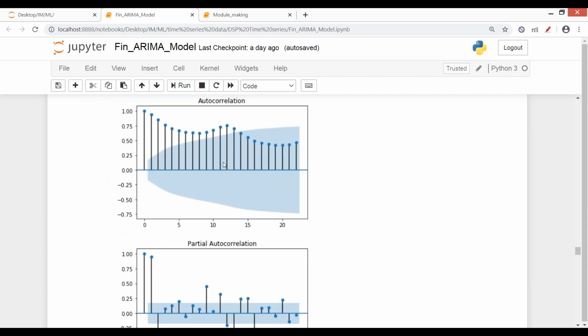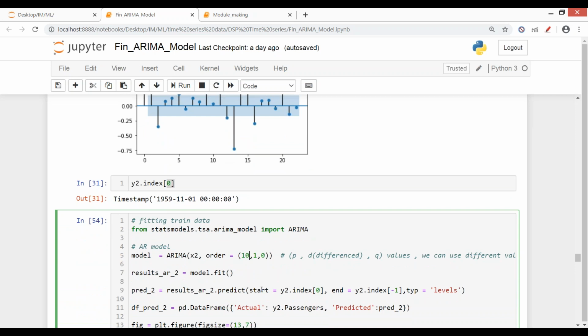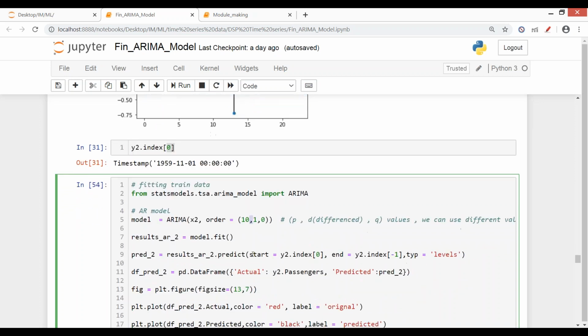So समझ में आया थोड़ा how using these graphs we have a range of values, and at some point the model does not accept the values, वो converge नहीं करता, it is not able to do the calculation properly या it gives an error. So whenever you get such an error, it means you have to reduce that value, you have to reduce the MA or AR value. You have to tweak the values, यही एक option है.